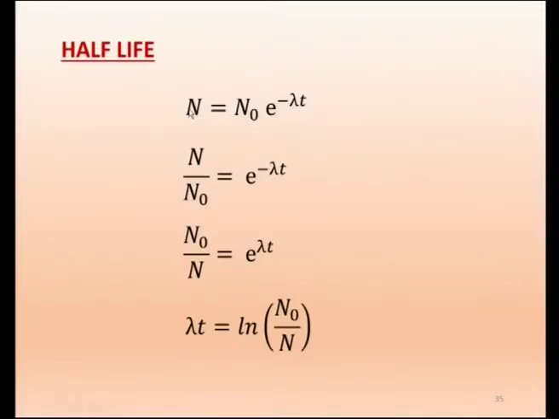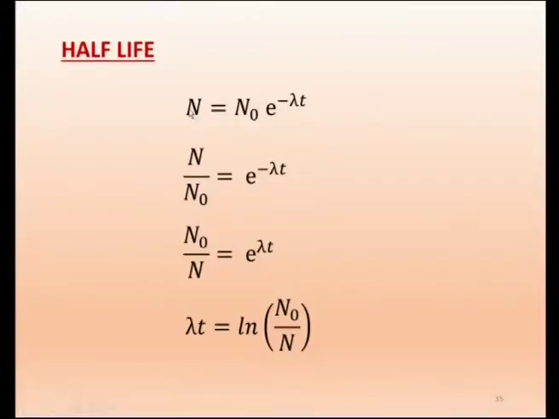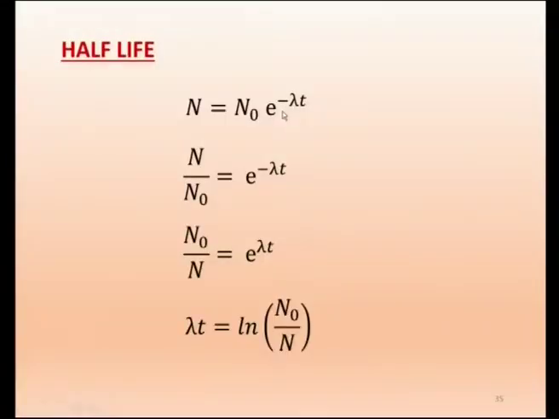So this is the first equation. What you have written is the decay law of radioactivity: N is the number of nuclei at a given time, and N0 is the number of nuclei at the origin of time, N = N0 e^(-λt). Already we said that the exponential factor comes in all natural decay, like charging and discharging of a capacitor, and this λ is the decay constant. So this is the general expression.